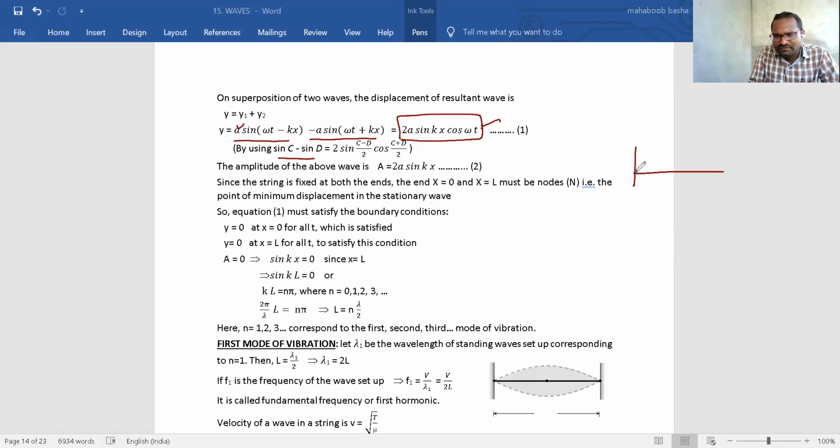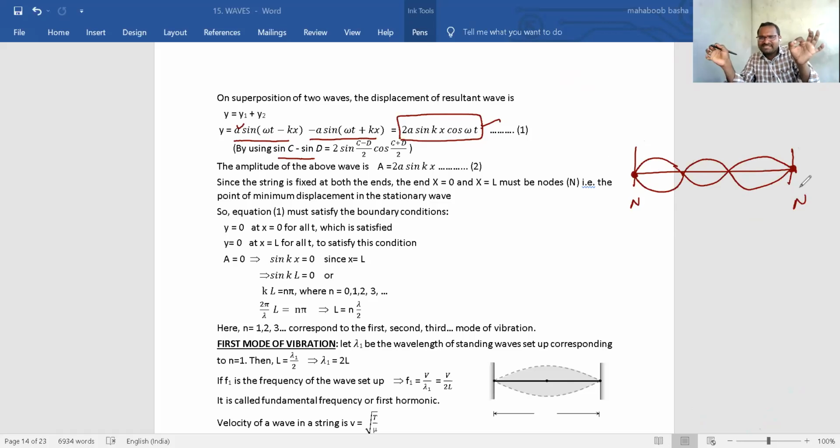Whatever pulse you have created, what happened, Nana? At the starting point, both segments will start from 0, means here definitely a node should form. And here also, a node should form, means at both the ends a node should be there. Node means minimum displacement should be there at both the ends. Are you getting, students?